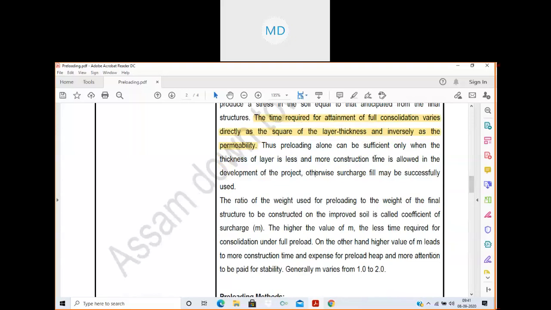Thus, preloading alone can be sufficient only when the thickness of the layer is less and more construction time is allowed for the development of the project. Otherwise, surcharge fill may be successfully used. Since the preloading time required is directly proportional to the square of the layer thickness, we can apply preloading if the layer thickness is less. If the layer thickness is more and the time given is less,